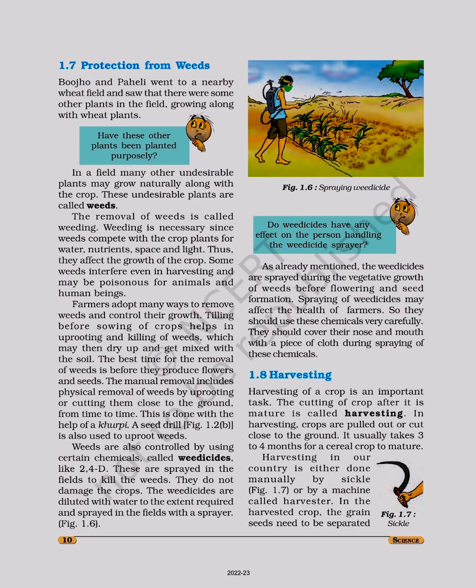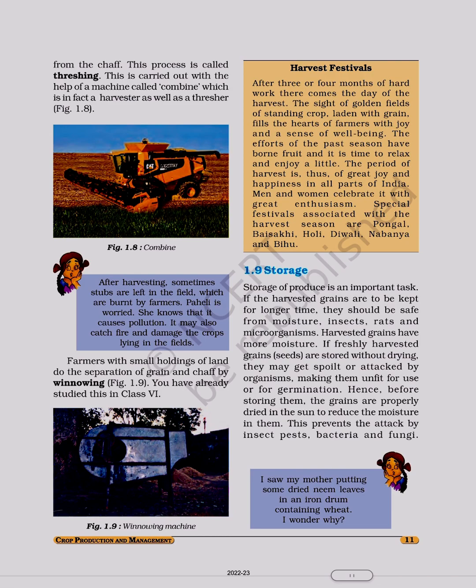In the harvested crop, the grain seeds need to be separated from the chaff. This process is called threshing. This is carried out with the help of a machine called combine, which is in fact a harvester as well as thresher, figure 1.8.